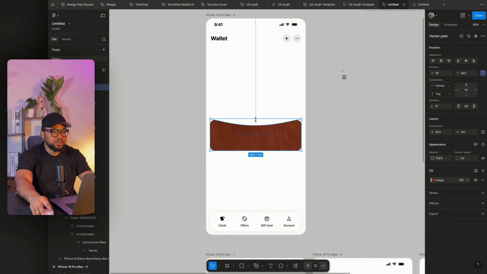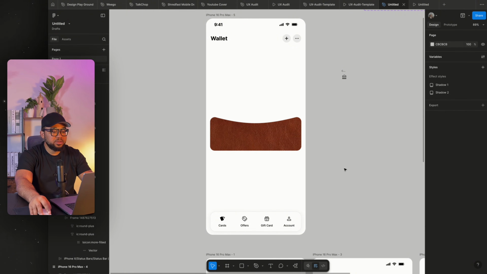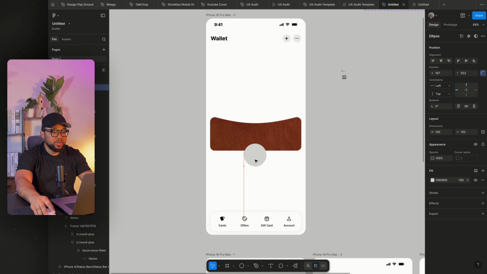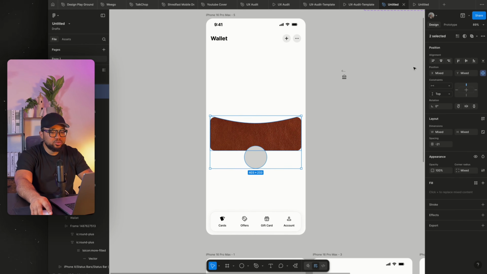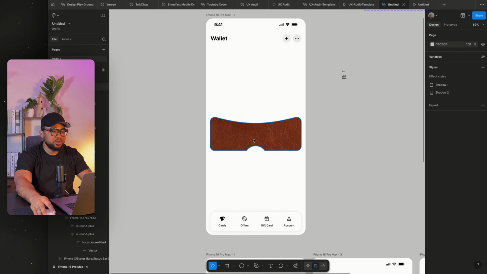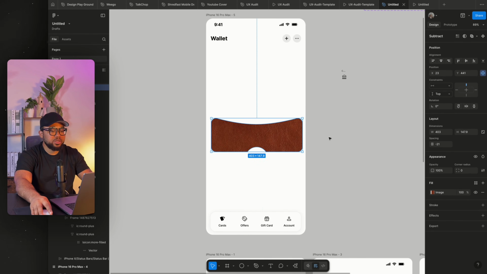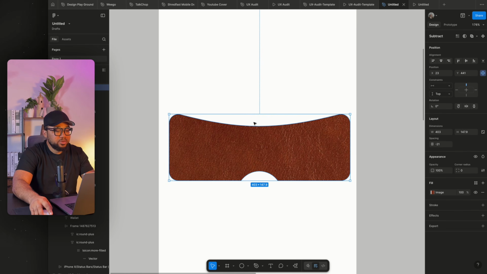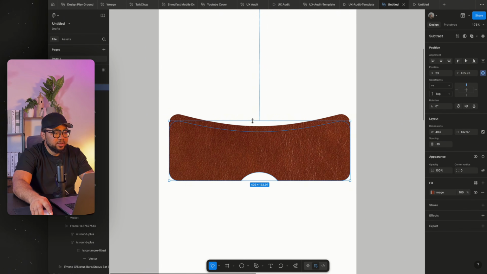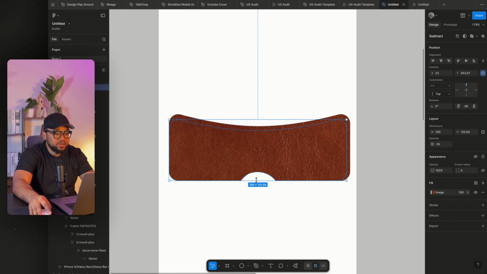Once you're done pasting it, the next thing you're going to do is to give that little hole behind it, just here at the footer area. Once I'm done, I'm going to select this tool and come here and hit subtract. It will just give us this. Then the next thing I'm going to do is to duplicate this. I'm going to zoom close, then get this. Let's just give it a stitch-like effect.